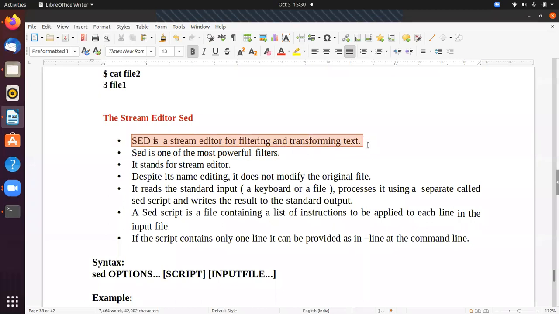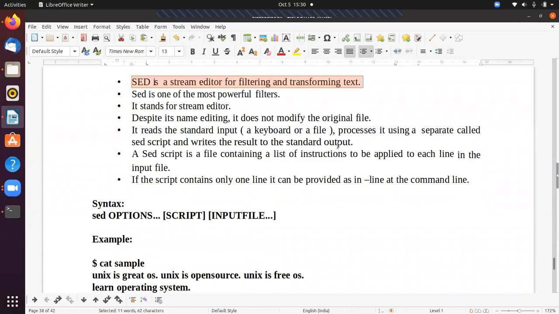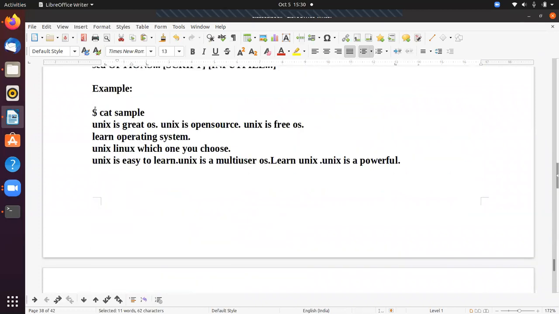So up to now, we can filter the files, the sample files, based on some input, and transform the text. Transforming is nothing but Unix being replaced with Linux; that is called a transform. So what is the purpose of sed? The sed editor is used for filtering and transforming text, simply saying.